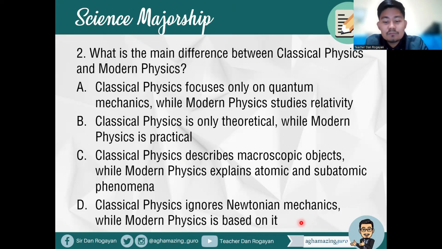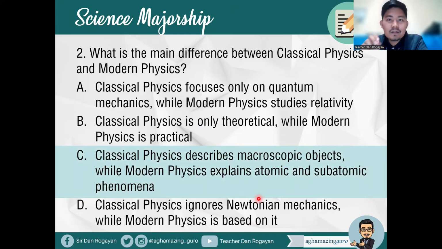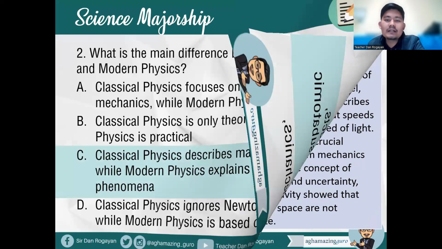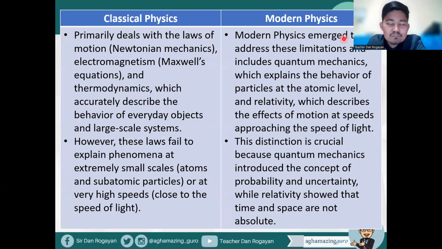All right, of course, when we talk about the difference between the two, we're talking about letter, that's correct, letter C. Classical physics describes macroscopic objects, while modern physics explains atomic and subatomic phenomena. Right? So you can see here the classical and the modern physics.